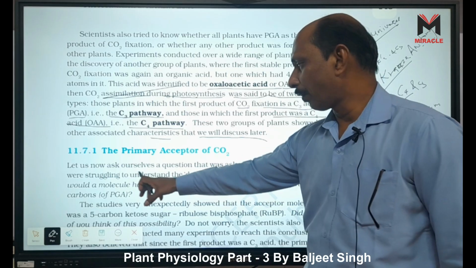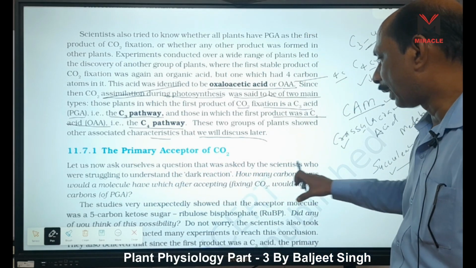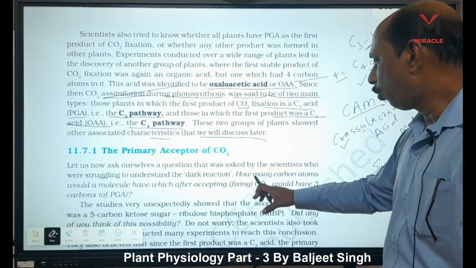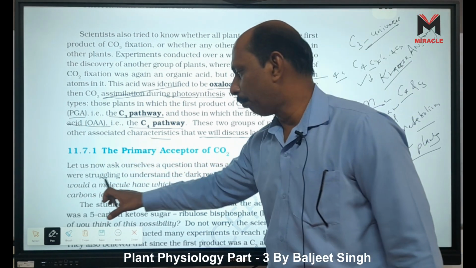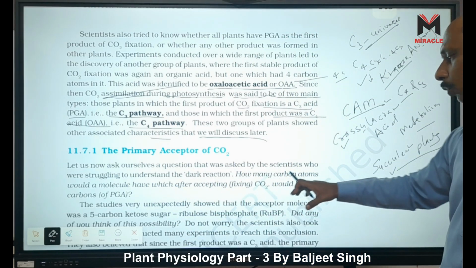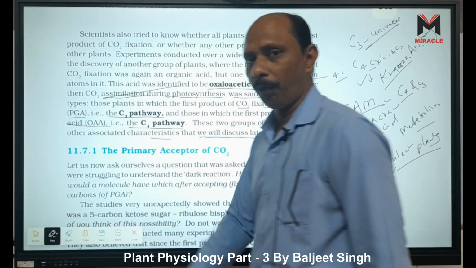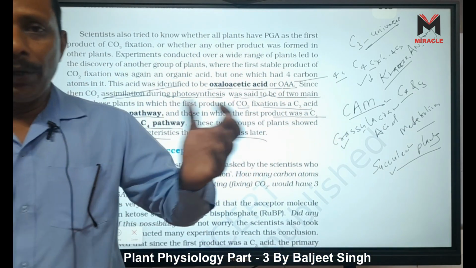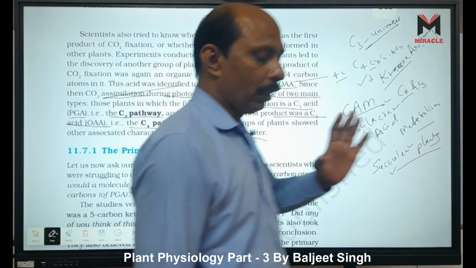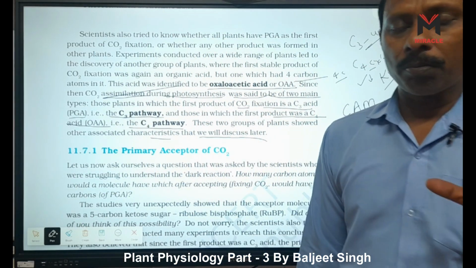Let us now ask ourselves a question that was asked by the scientists who were struggling to understand the dark reaction. How many carbon atoms would a molecule have which, after accepting and fixing CO2, would give the 3 carbons of PGA? After the fixing of 1 carbon dioxide, the result is a 3 carbon molecule.